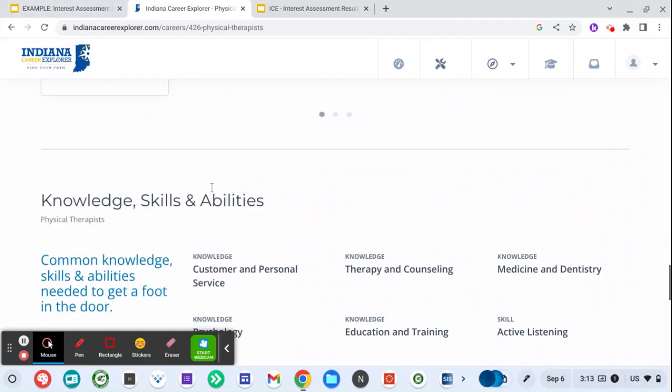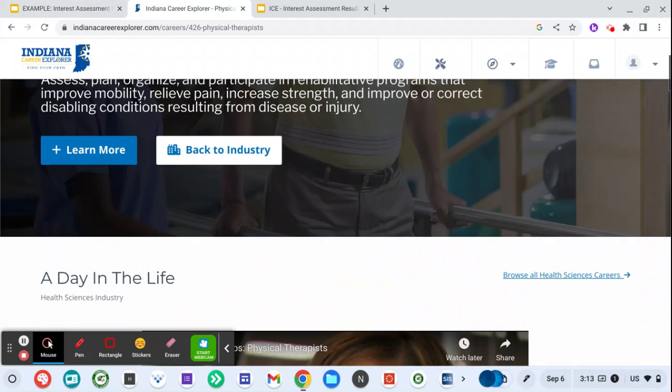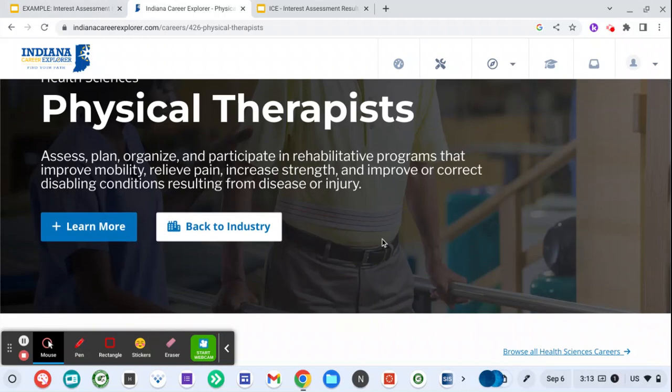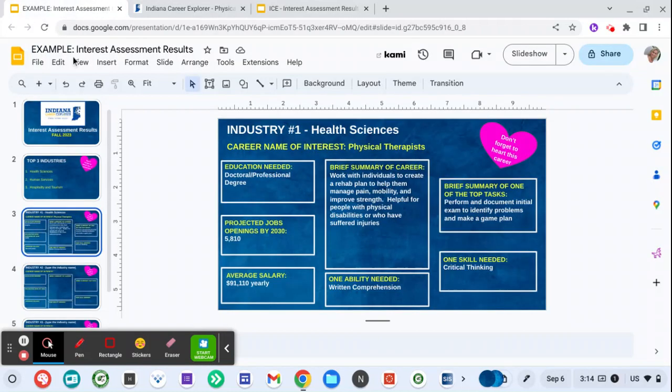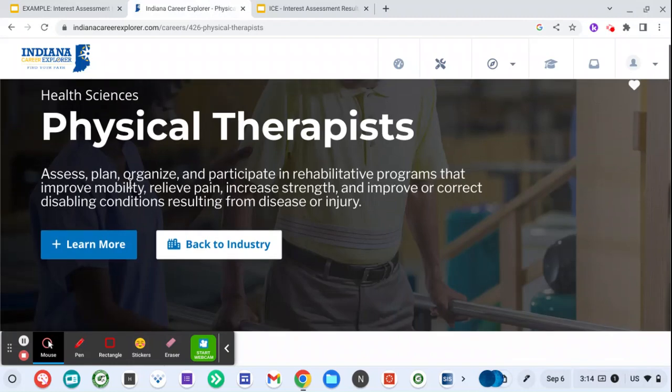Once you click on whatever that is, you're going to take this information from the chosen career of your choice, and you're going to plug in your information listed here. So I typed in my education needed, the projected jobs, the average salary, the brief summary of the career. Let's talk about that really quick. I just took this information here and I typed it out.